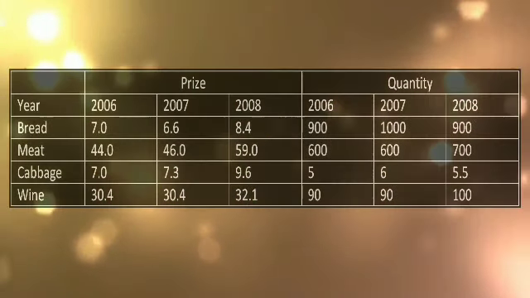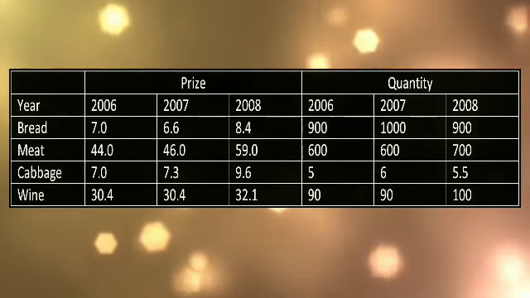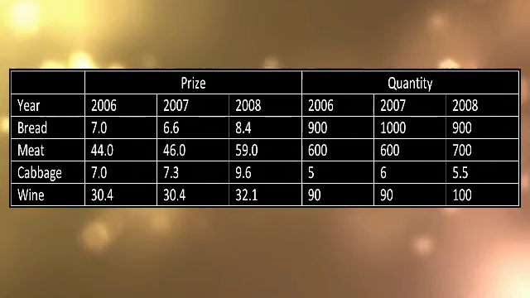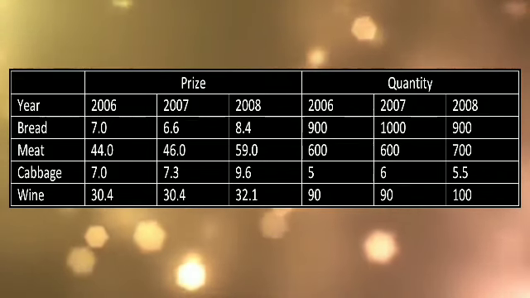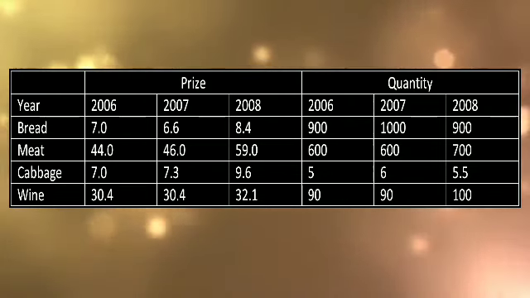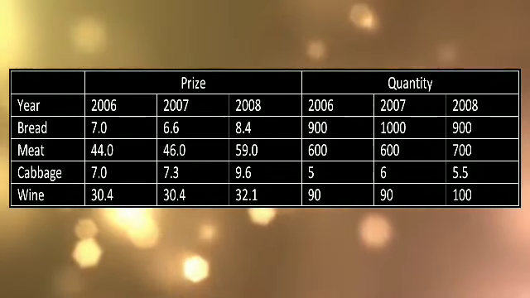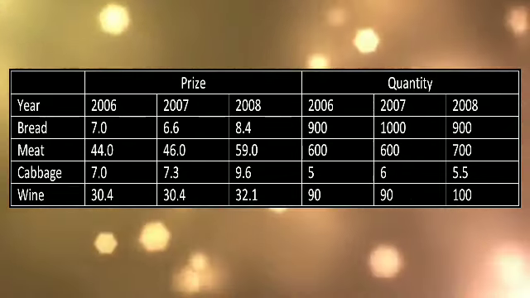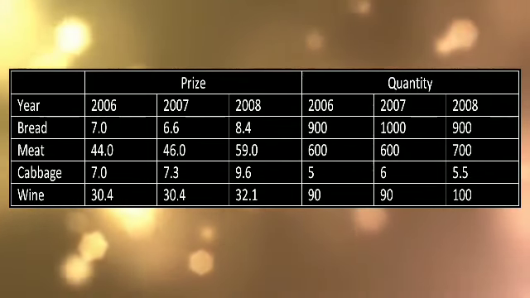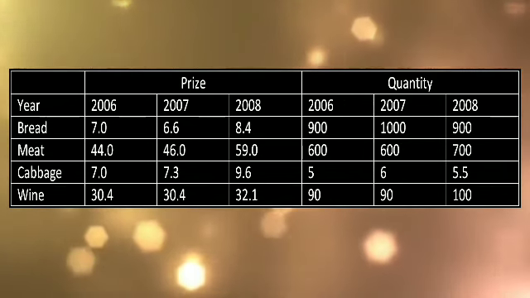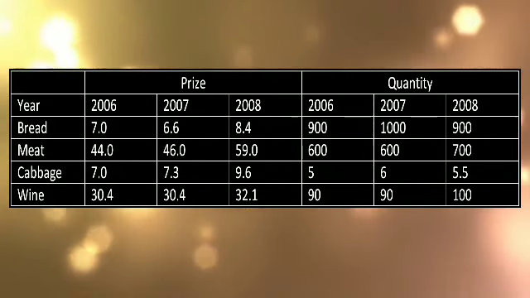Consider one more example. The price of bread, meat, cabbage and wine as well as the quantities consumed during 2006, 2007 and 2008 are given in the following table. Consider the table which is given in the slide. In this example, 4 different commodities are taken into consideration. They are bread, meat, cabbage and wine. Along with these items, their price and quantity values are given for the years 2006, 7 and 8.